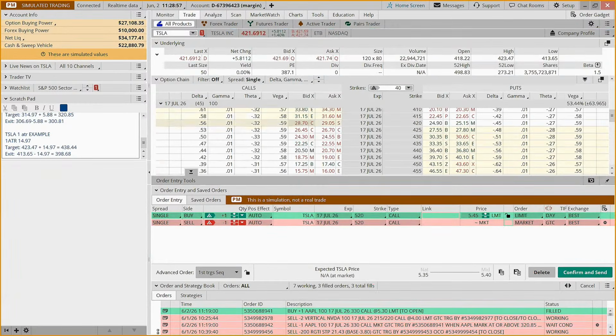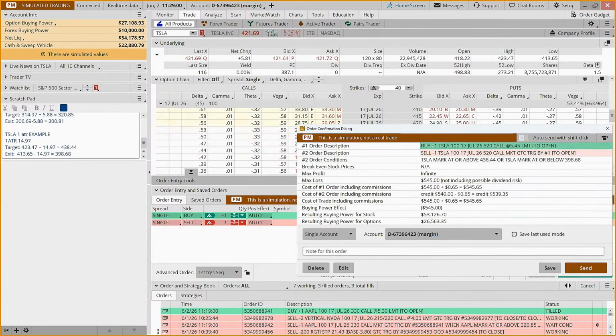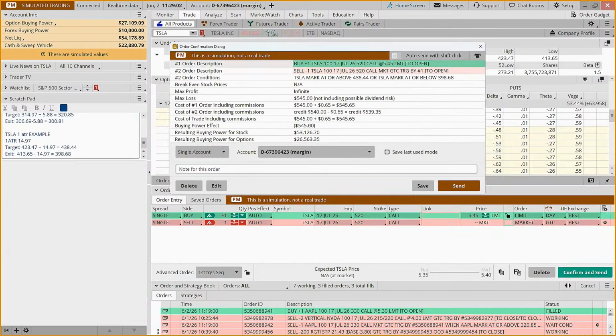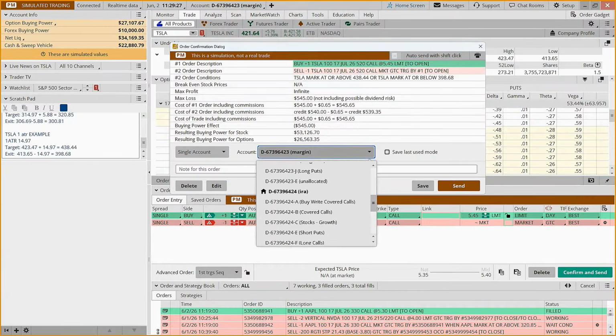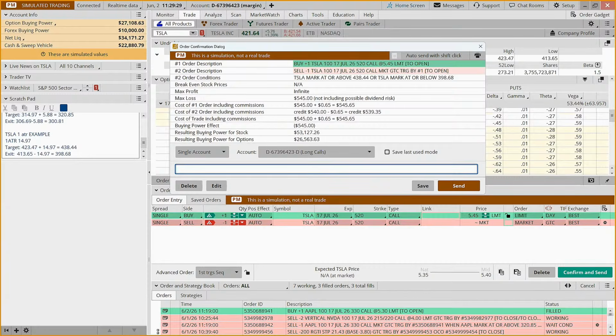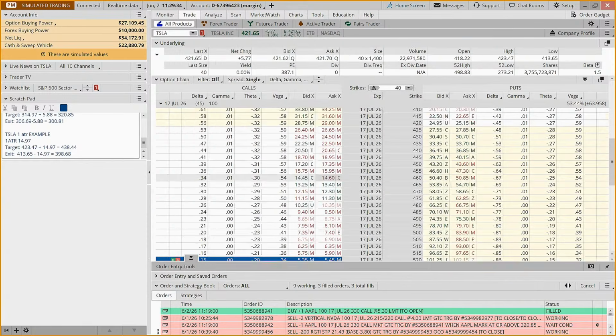And so we have a really cool tool. I thought it was the coolest thing since sliced bread the first time I saw it. Again, if we're reading this out loud to ourselves, we're buying a call on Tesla because we're bullish. We want to get out when it goes to 438.44, or if it goes below 398.68, let's exit. How much could we lose? $545. We're putting this in the long call bucket, 1 ATR target, so that we know what rules we're managing it by.